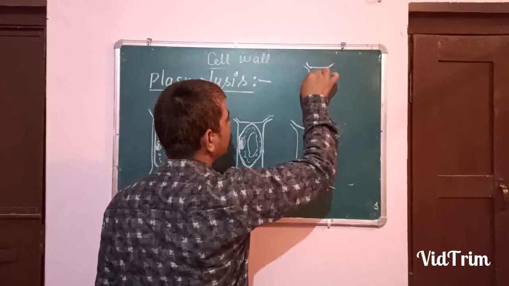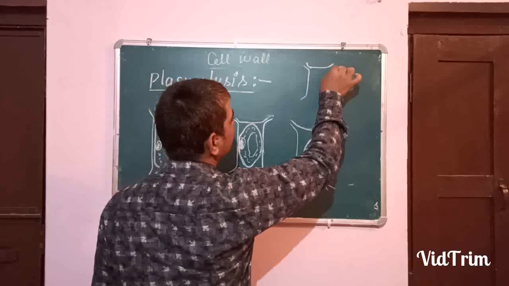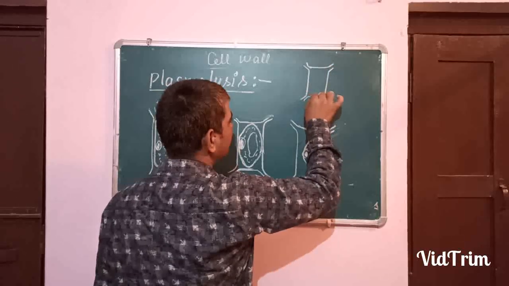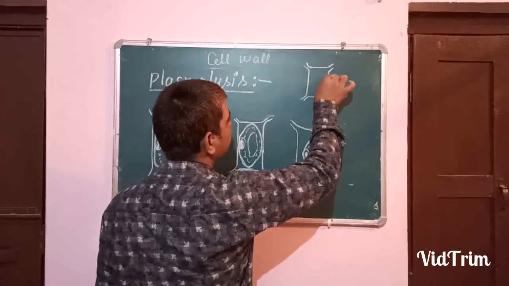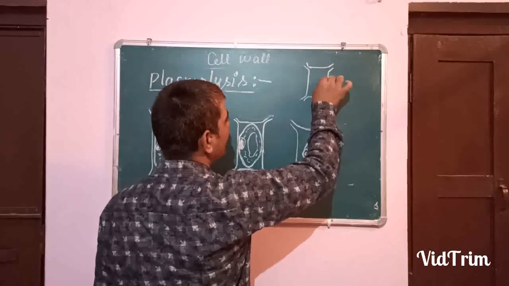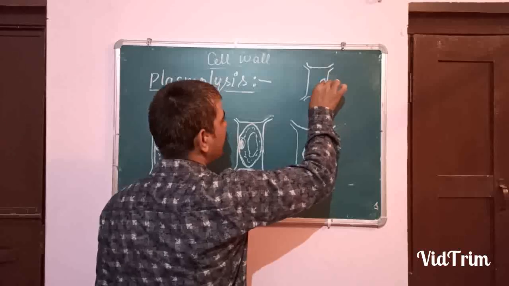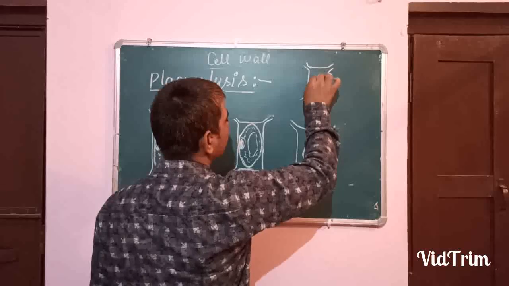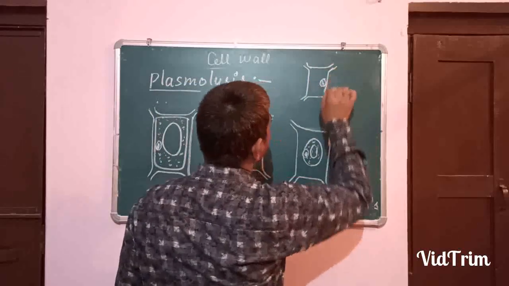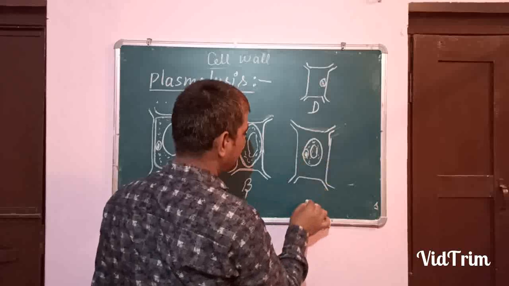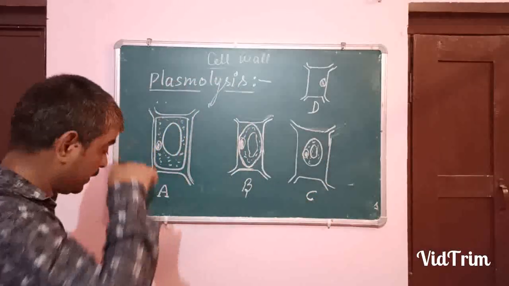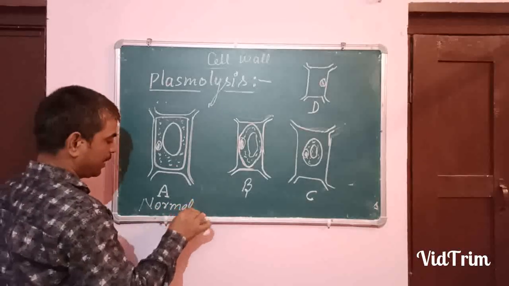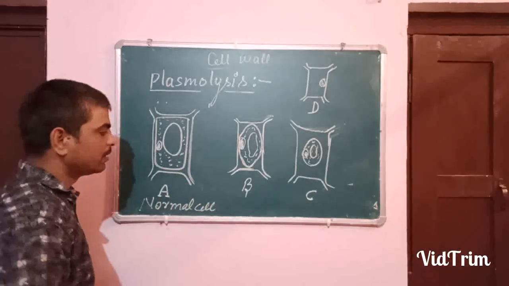All are similar size, same shape. Though the diagram is larger or smaller, you have to consider them the same size. This is condition D. This is the normal cell.